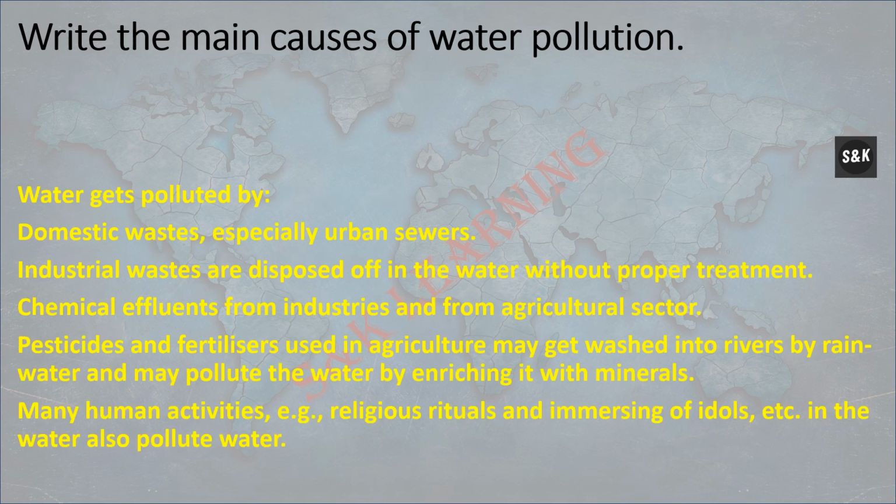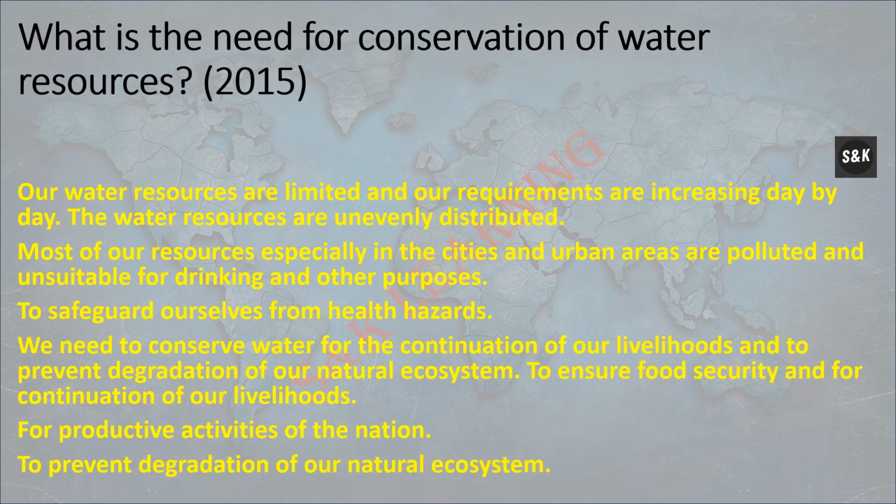Write the main causes of water pollution. Water gets polluted by domestic waste, especially in urban areas. Industrial waste is disposed of in water without proper treatment. Chemical effluents come from industries and from the agriculture sector. Pesticides and fertilizers used in agriculture may get washed into rivers by rainwater and may pollute the water by enriching it with minerals. Many human activities, e.g., religious rituals and immersion of idols, etc., also pollute water.